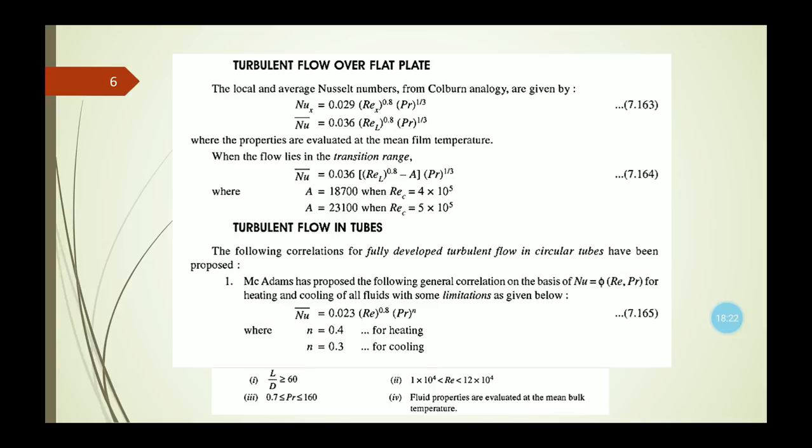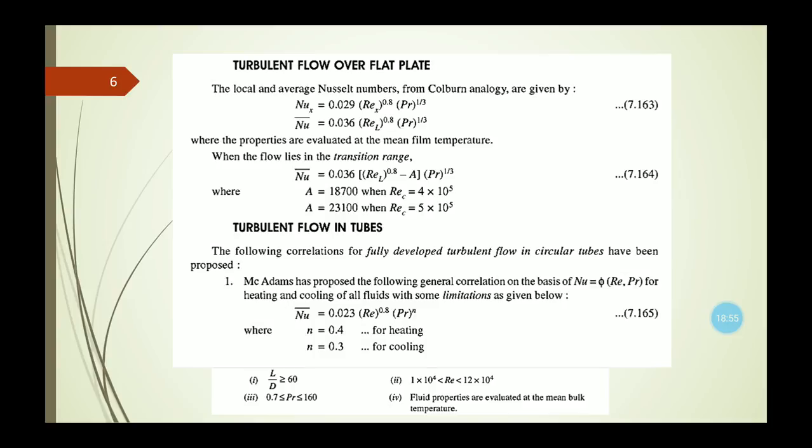So McAdams has proposed the following general correlation on the basis of Nusselt number. This is a function of Reynolds number and Prandtl number for heating and cooling of all fluids with some limitations. In that case, the average Nusselt number equals 0.023 Reynolds number to the power 0.8 multiplied by Prandtl number to the power n. Now this n equals 0.4 for heating and 0.3 for cooling.